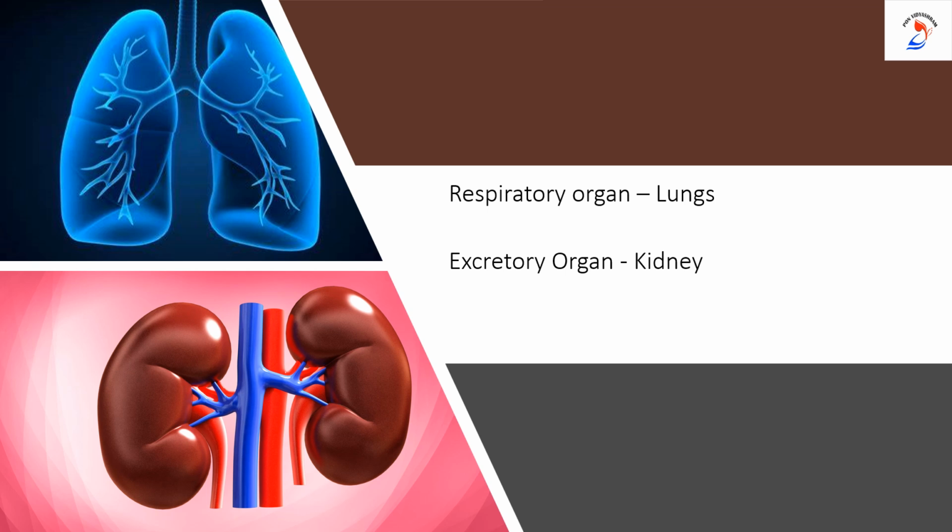What is that? Lungs. Lungs play a vital role in the respiration process, but other parts like nose, pharynx, bronchi and trachea are also involved, but lungs play a vital role. We have an excretory organ. What is that? Kidney. Yes, we have a pair of kidneys present in our body. This is considered our excretory organ. Not only kidney, but ureter, urethra and urinary bladder all combine together to perform the process of excretion. Now you got some idea about organs, right?